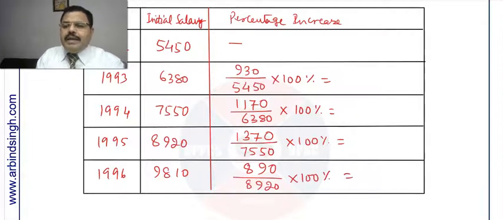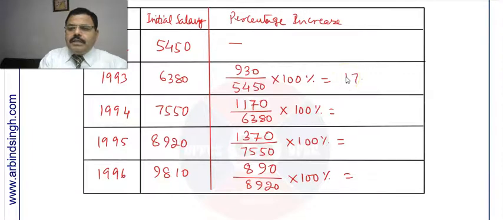A calculator is allowed, so you can calculate it first. Let me write this after calculation. That will be 17.6, and the next one is 1170 divided by 6380 multiply by 100%, which is 18.33%, and the next one is 1370